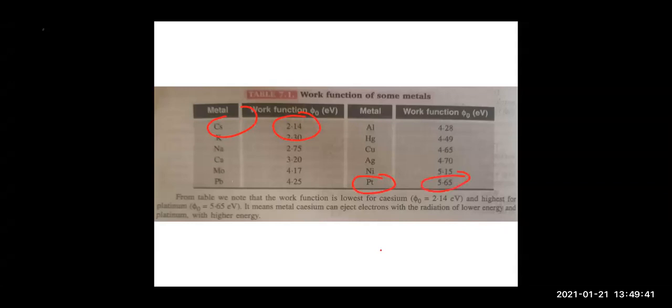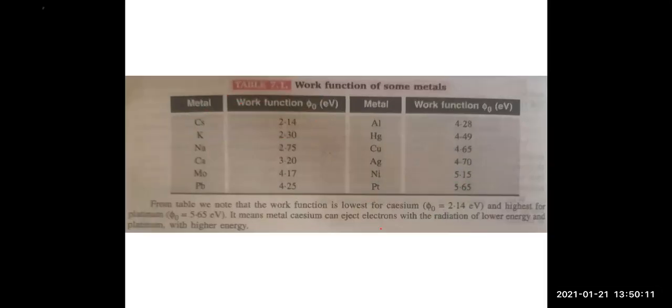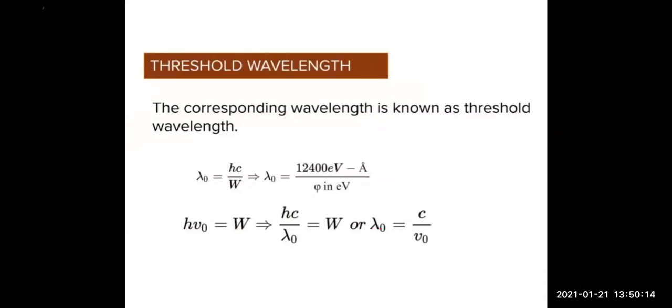So cesium, as its work function is less, the electrons from the cesium metal can be ejected, can be removed with radiation of lower energy. If you incident light of lower energy, then from the cesium electrons will come out easily. But for the platinum, its work function is more, so more energy radiation has to be incident on it for getting the electrons ejected out.